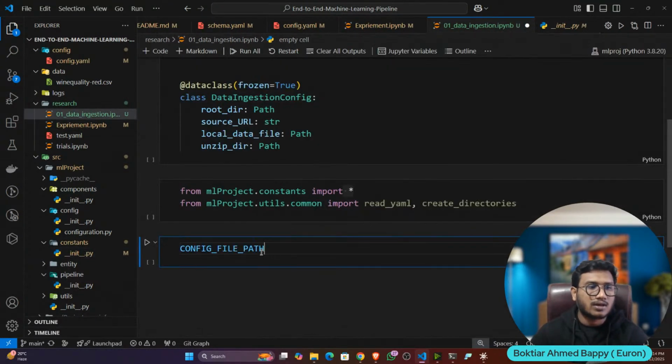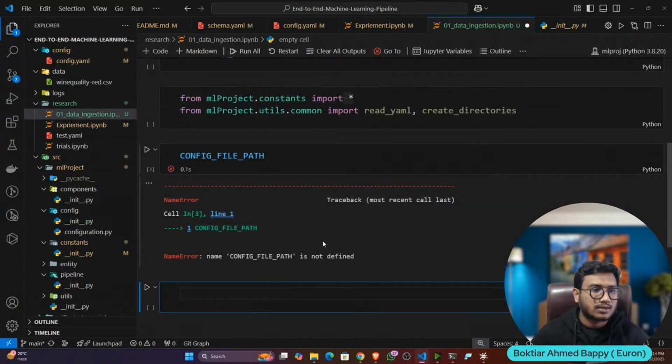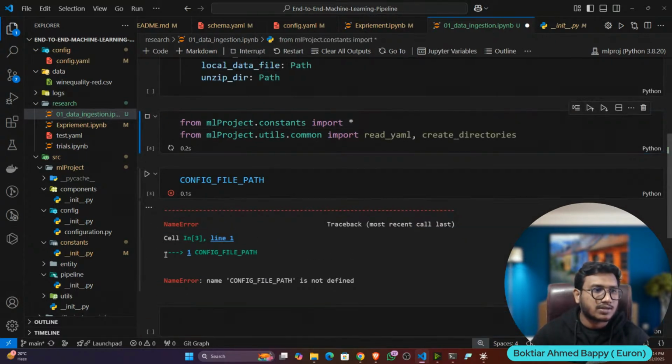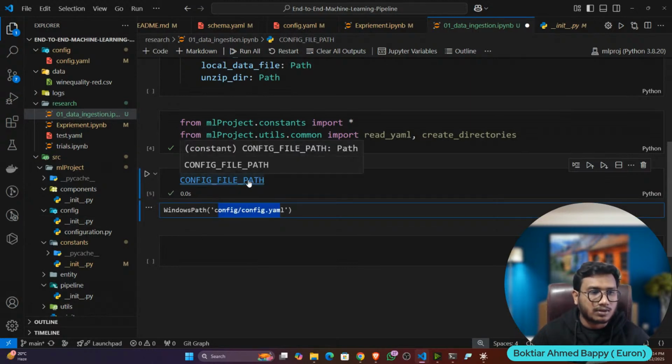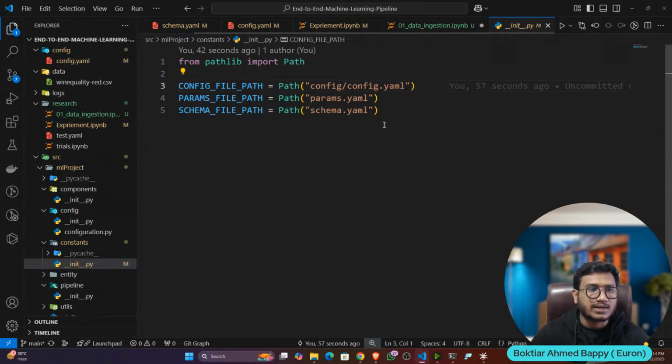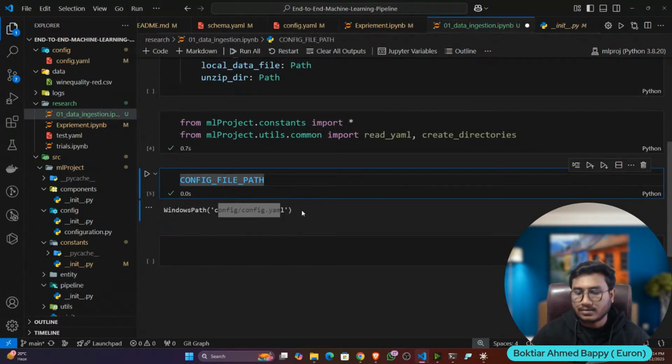Easily I can do it. I'll call it and execute. See, it's working. Config file path was not defined earlier because I had to execute this line. Now it will work. See, right? Now it is returning the path, and if you press Ctrl and left click, it will redirect to the folder. Yeah, this is called modular coding, guys. We are creating different modules, and we are reutilizing the modules inside our development.